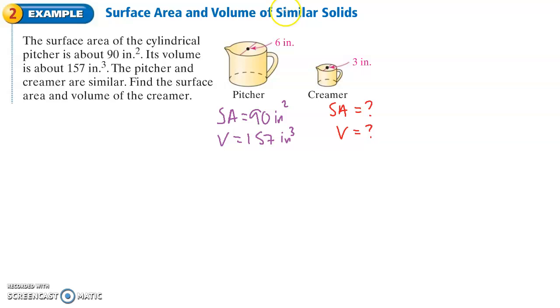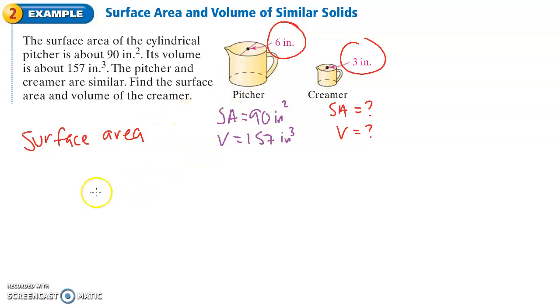All right, cool. The only information that we have to compare the two different sizes would be the diameters. You would look at the diameter saying that this pitcher is twice as big as the creamer, so just divide by 2. No, that does not work that way, because these are in square units and these are in cubic units. So let's practice looking at surface area. Just a reminder, let's compare the units. What do we know about the pitcher and the creamer?